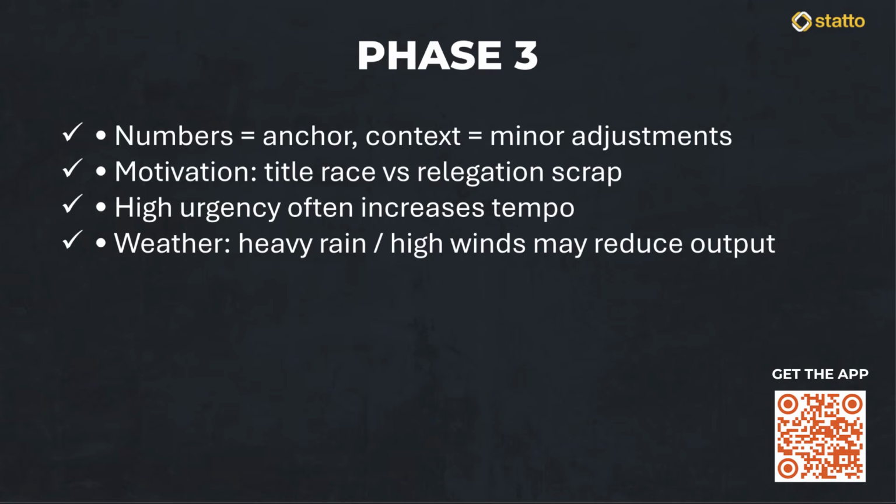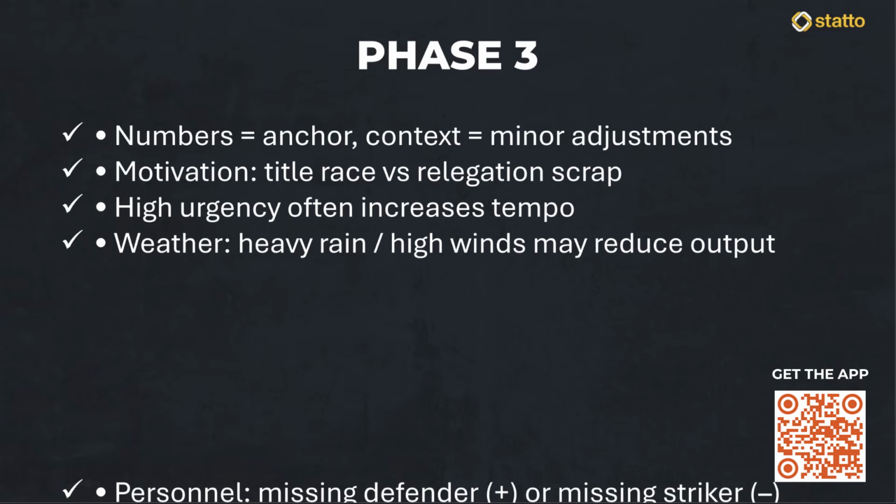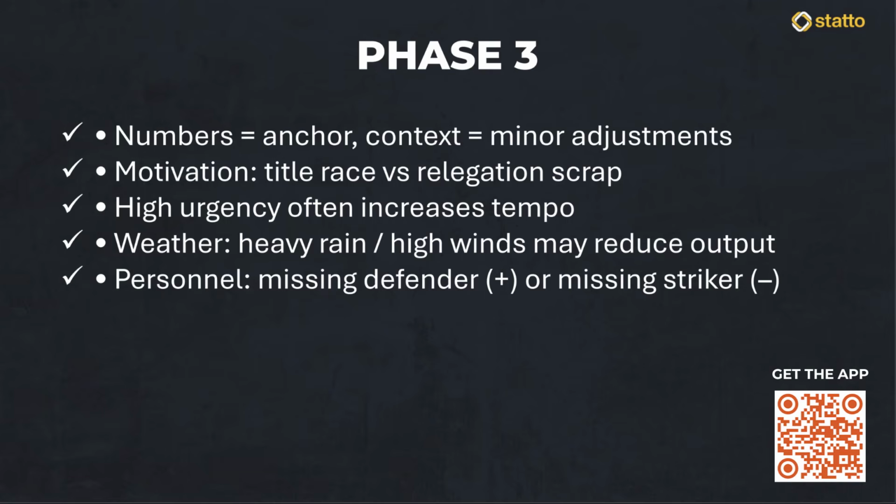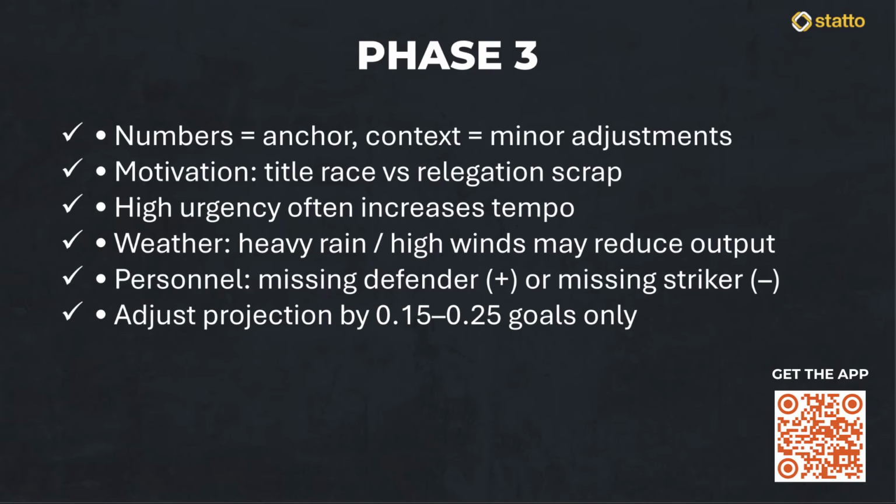On top of that, we must check the team personnel. If a key defensive leader is missing for one side, we might increase our projection for the opponent. Conversely, if a top striker is out, we might scale back our expectations. We aren't looking to make massive changes here, usually only an adjustment of 0.15 to 0.25 goals. But it is these small professional tweaks that ensure our model accounts for the reality on the ground.